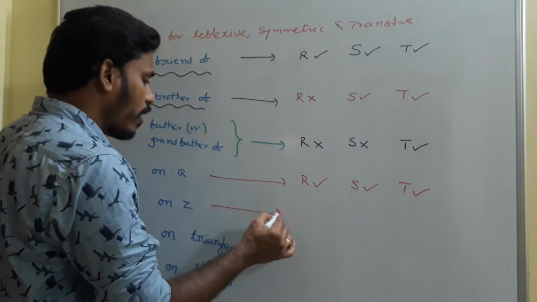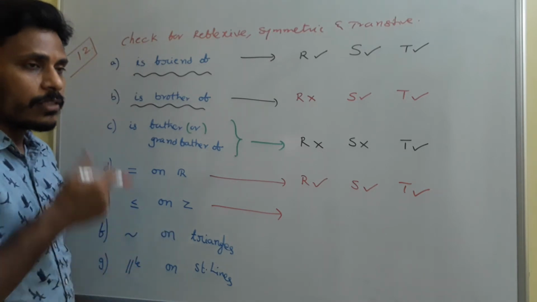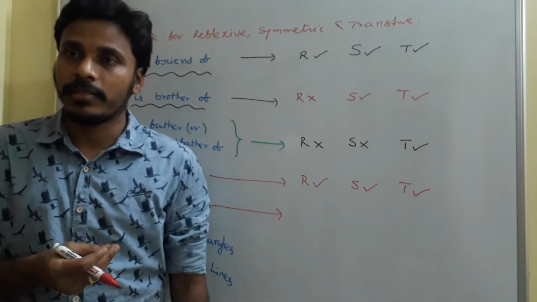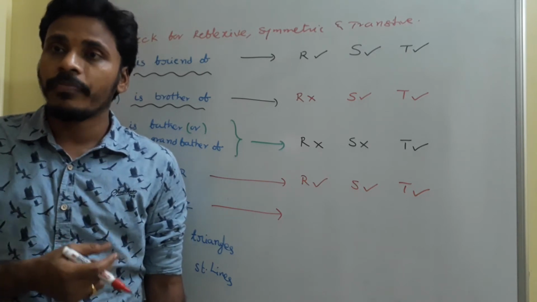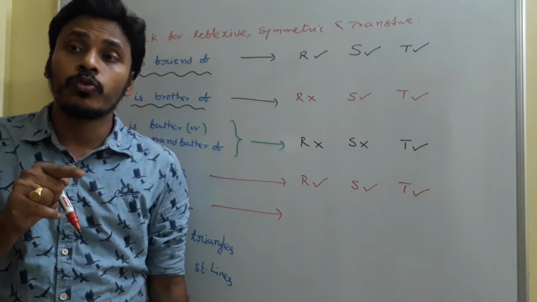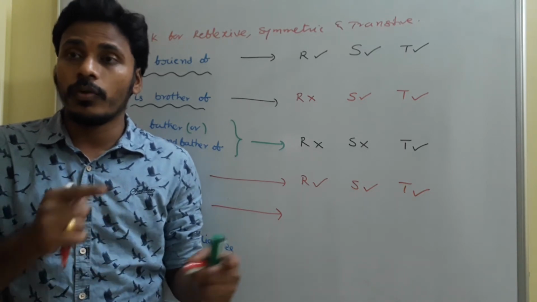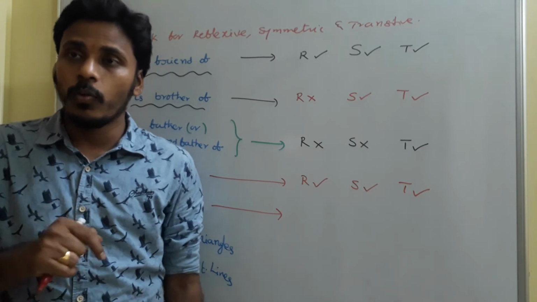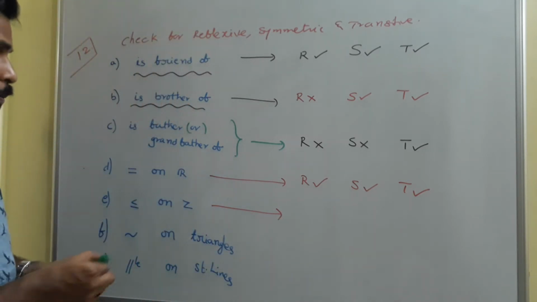Then the next one, less than or equals to on integers. See, suppose you take a real number x, that x is less than or equals to x. Is it right? Less than or equals to x is a correct statement. I have x and that x is less than or equals to x. It is not less than, but equality is also there, right? And that's why it is satisfying the reflexive property.